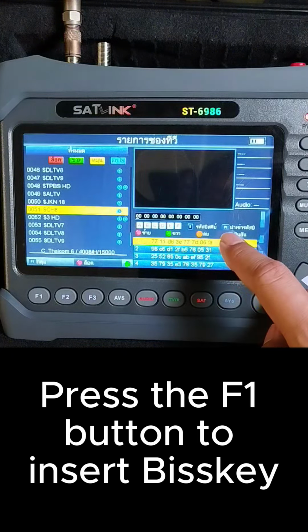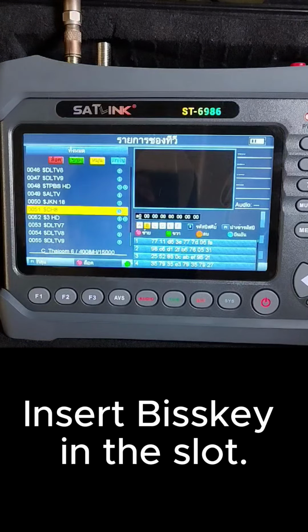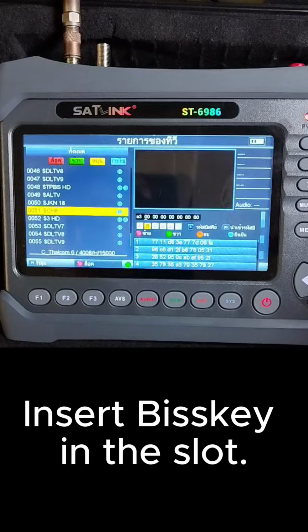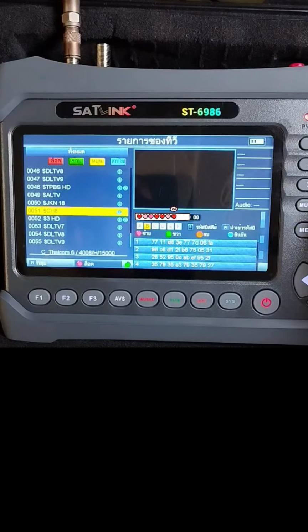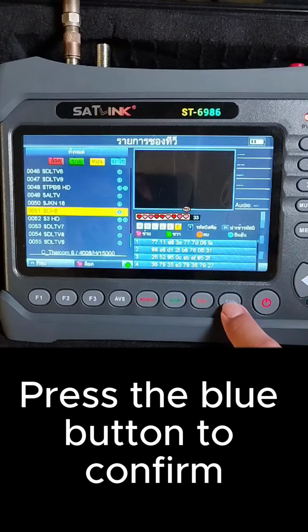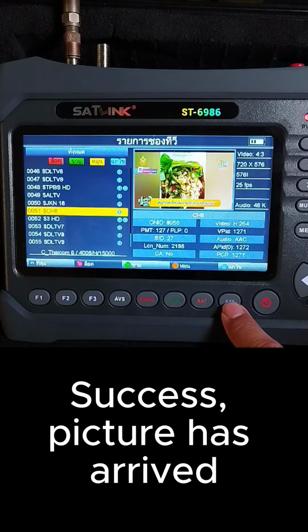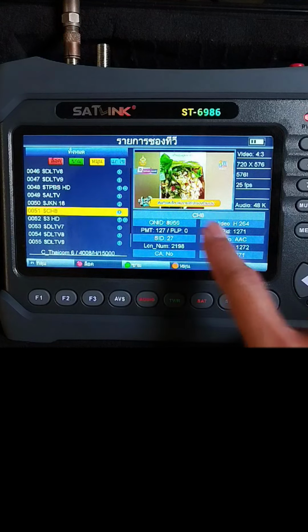Press the F1 button to insert Bisskey. Bisskey can be obtained from the internet. Insert Bisskey in the slot. Press the blue button to confirm. Success! Picture has arrived.